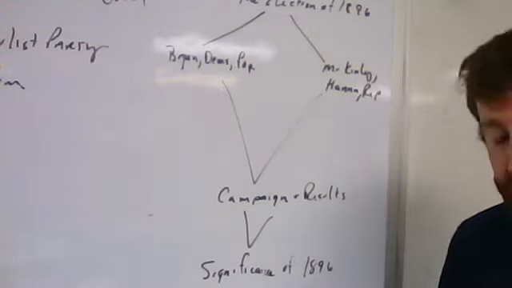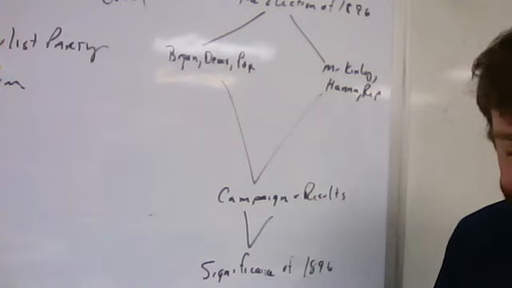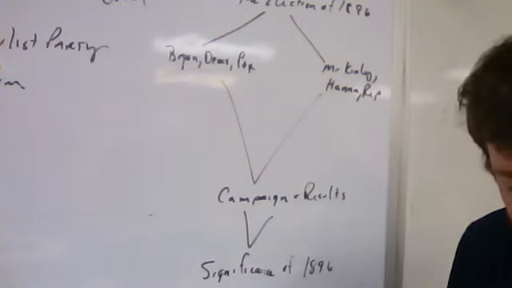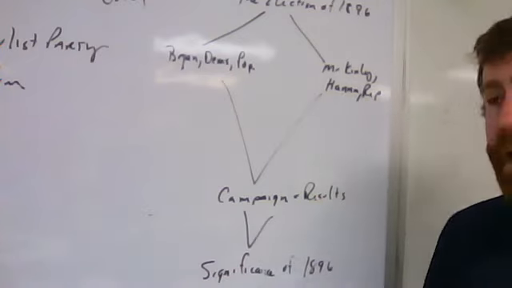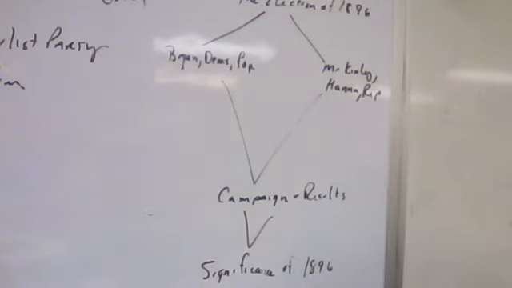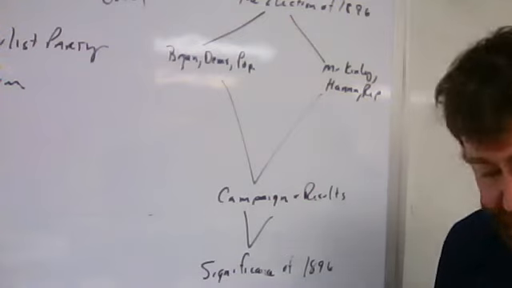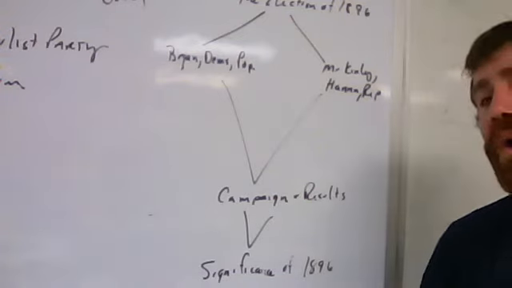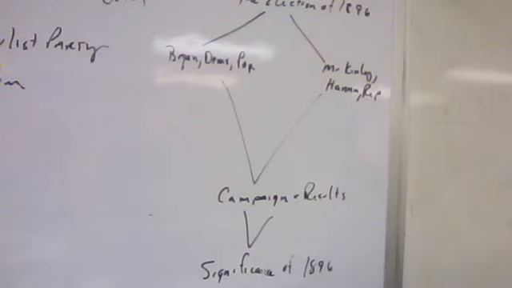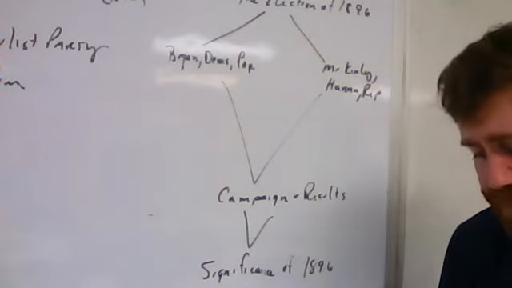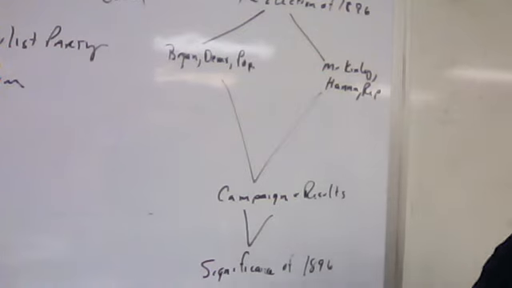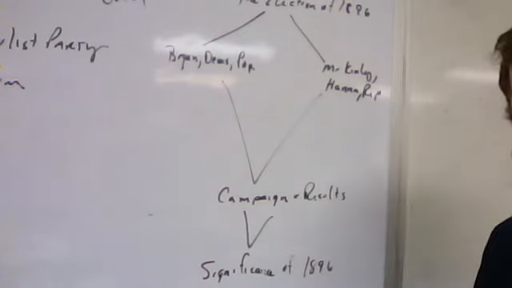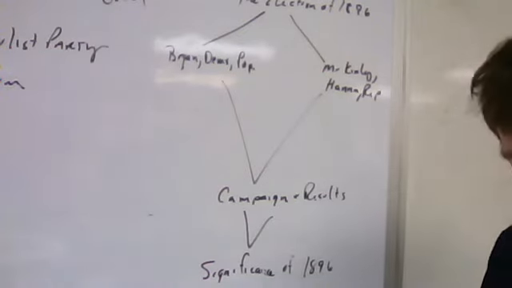And so on Election Day, McKinley is going to carry all of the Northeast and the upper Midwest, and is going to have a decisive victory over Bryan. He's going to win by about 600,000 votes in the popular vote, and he's going to win 271 to 176 in the electoral votes. So what's the significance of this election of 1896 and William McKinley winning the White House?